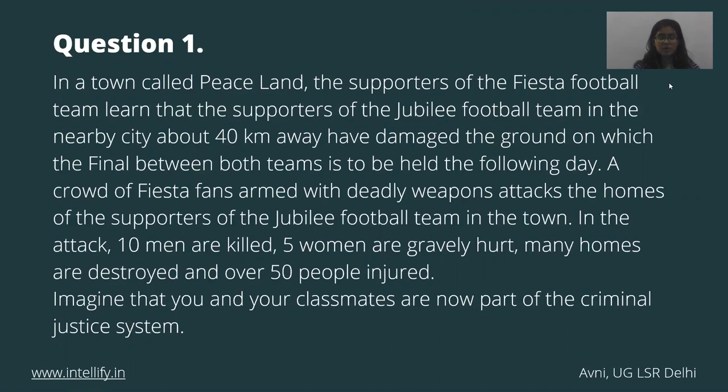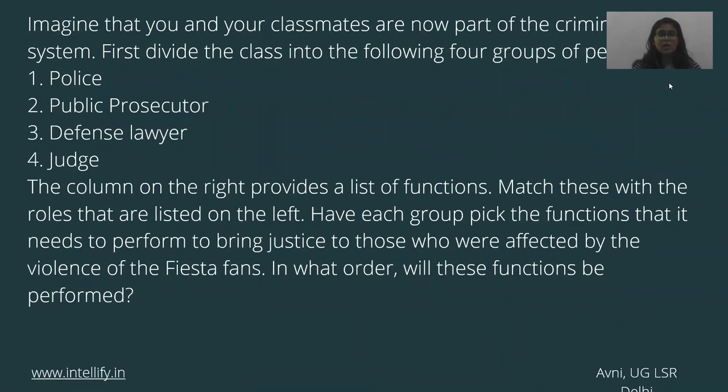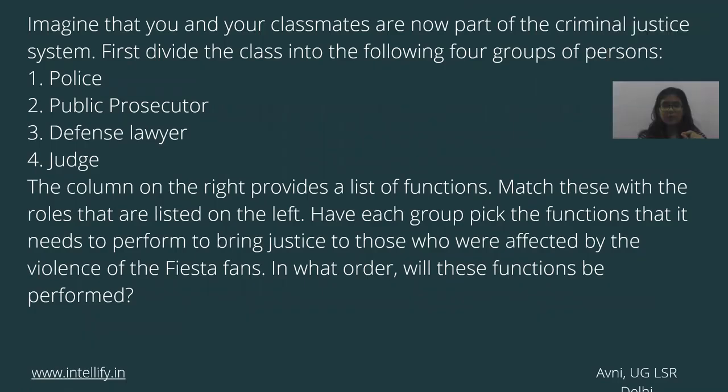Over 50 people injured. Imagine that you and your classmates are now part of the criminal justice system. So first divide the class into the following 4 groups of persons. Number 1, police, second, public prosecutor, third, defense lawyer, and fourth, judge. Now the column in the next slide provides a list of functions. On the right, match these with the roles that are listed on the left. Now have each group pick the functions that it needs to perform to bring justice to those who were affected by the violence of the Fiesta fans. In what order will these functions be performed?